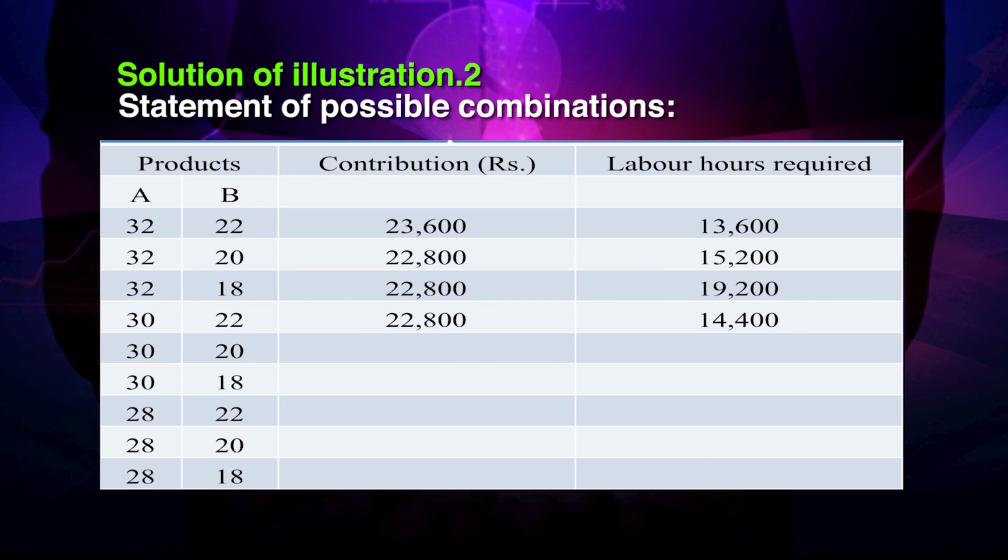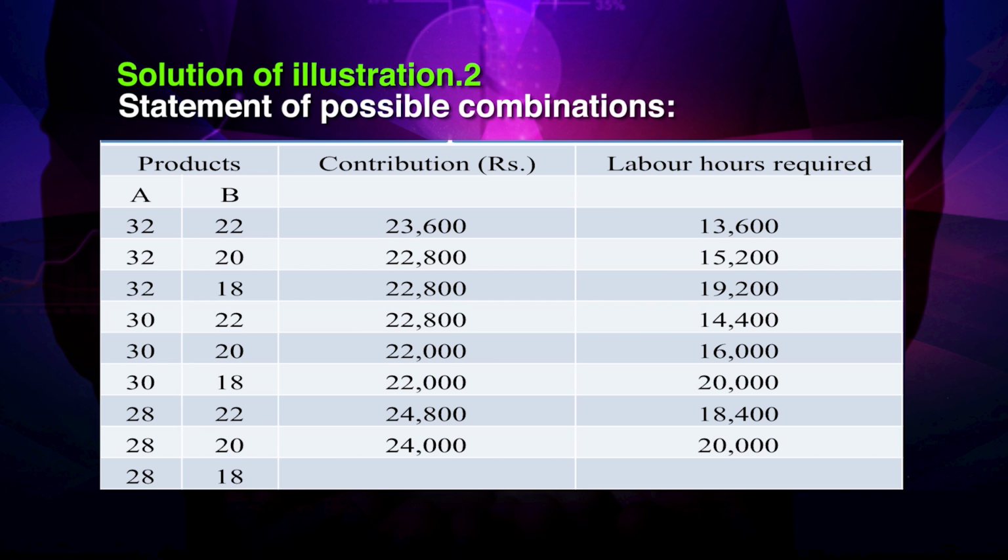In a fifth combination, the contribution is 22,000 and labor hours 16,000. In a sixth combination, contribution will be 22,000, labor hours 20,000. The seventh combination where contribution is 24,800 and labor hours 18,400. In an eighth combination, contribution is 24,000 and labor hours 20,000. And in a ninth combination, the contribution is 24,000 and labor hours required 24,000.